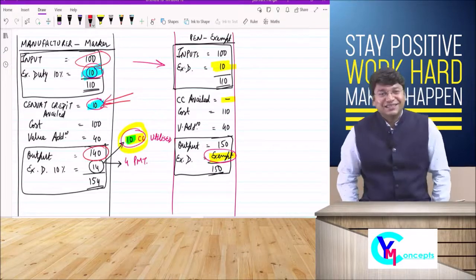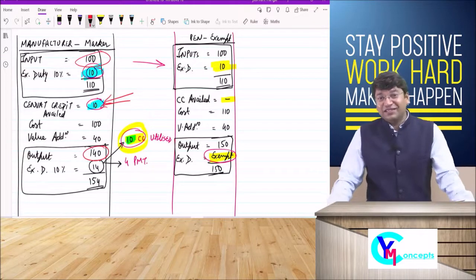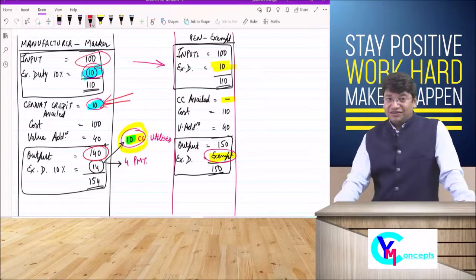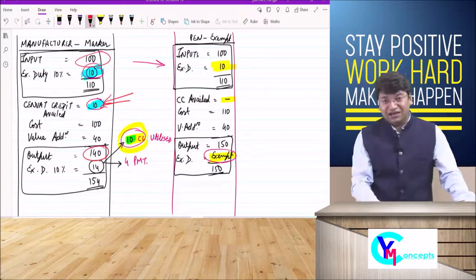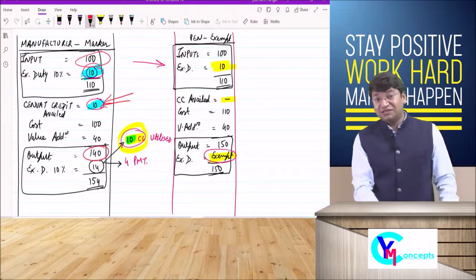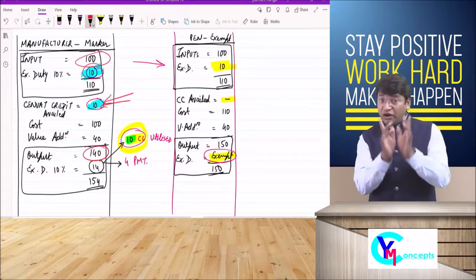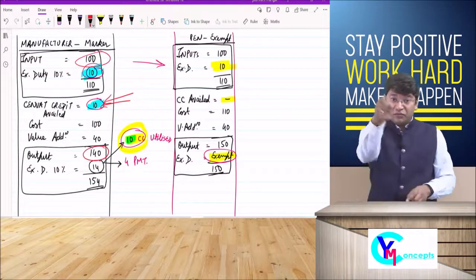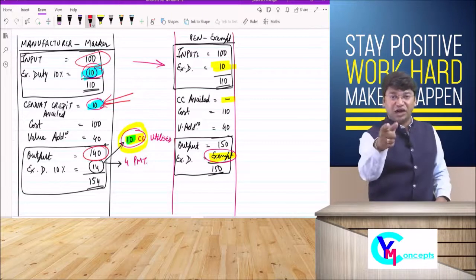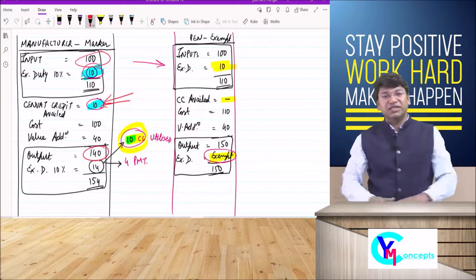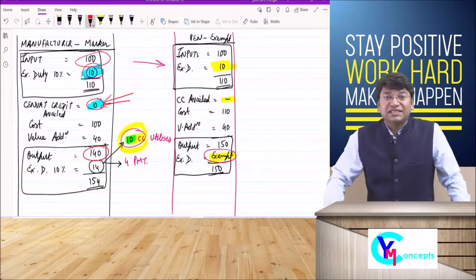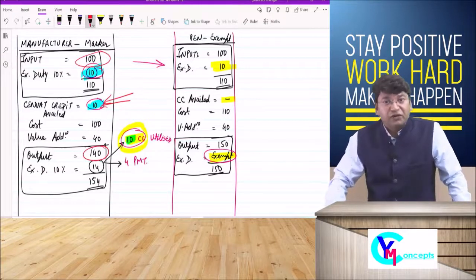So again I am revising the point. Why did we get the credit of 10? And after revision by me, you will have to revise, you will have to speak. I am going to ask you, I will ask you why the credit of rupees 10 is allowed. Sir, why is the credit of rupees 10 allowed? Because tax is being charged on the entire rupees 140.